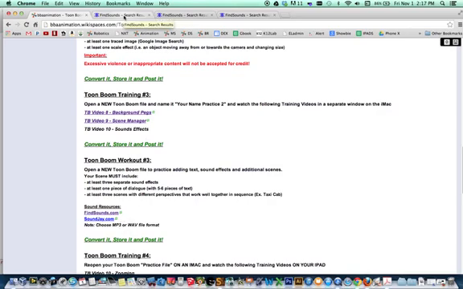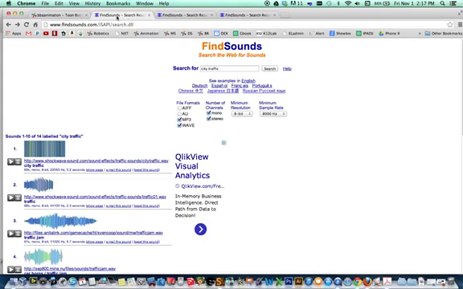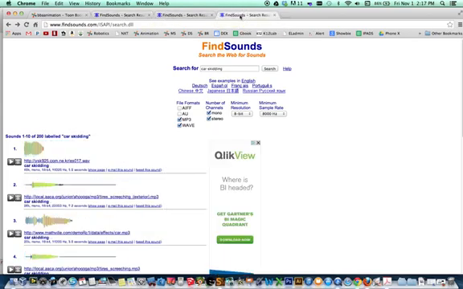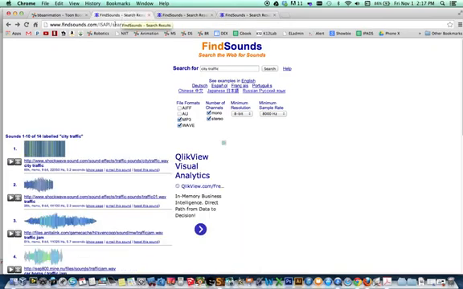So here's what I did. I set up 3 tabs that all go to findsounds.com. See these 3 different tabs. And in the first tab, I unchecked these 2 file formats so that only MP3 and WAV are checked. And I typed in the keyword search city traffic. So go ahead and do that.